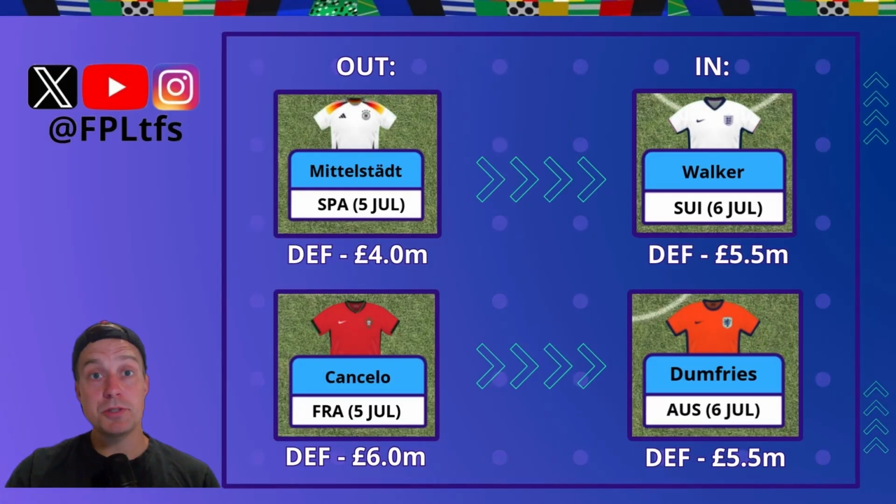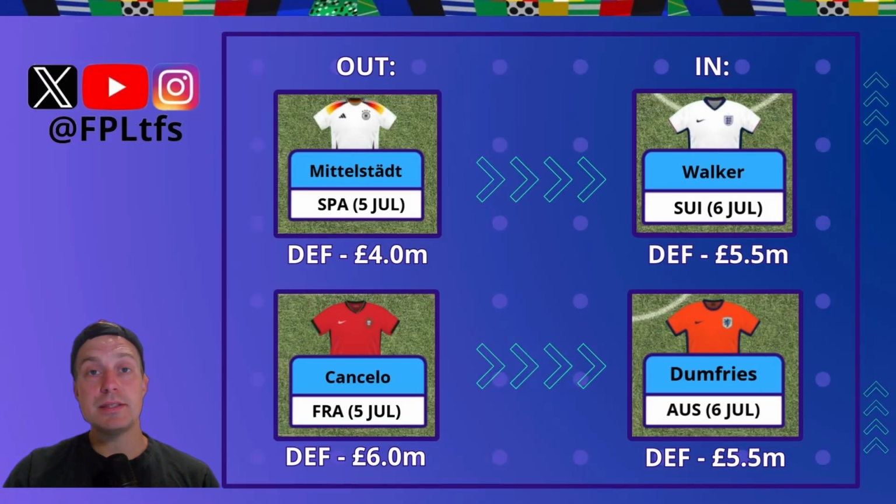Other possible options for me is to sell Mittelstadt, especially if he's rumored not to start in the quarterfinal. He was benched in the round of 16 and he didn't even come on as a substitute. So if it's something wrong with Mittelstadt and if he misses out in the quarterfinal, I'll most definitely sell him, and then I even might triple up on England defense by bringing in Kyle Walker.